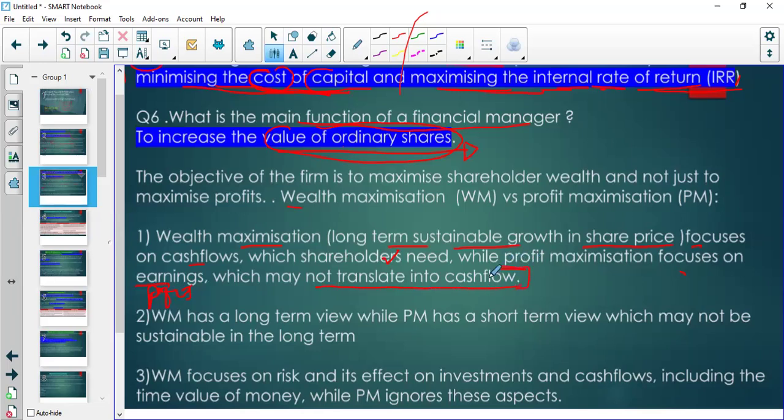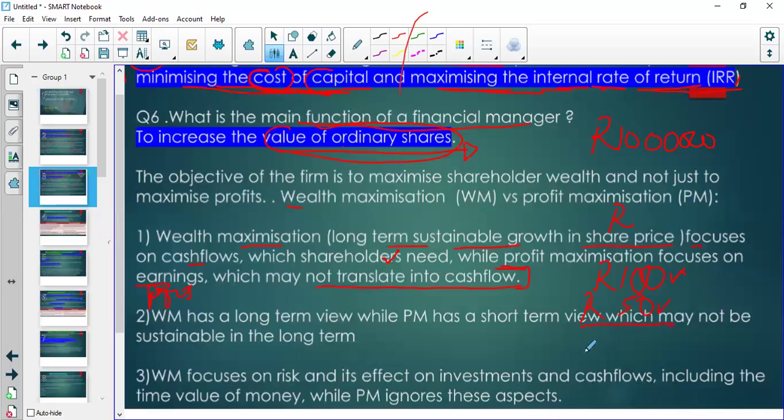For example, I could sell something for 100,000, or for 100 rand to make it easy, and I bought that thing for 50 rand. So I bought something for 50 rand, I sold it for 100 rand.